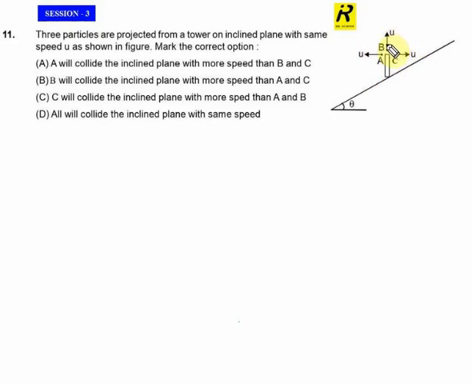First of all, I think about the second particle, B. In this picture, it is very clear that B is thrown up with the velocity u. As we know, when this particle comes back, it comes back with the same velocity and hits the plane. That means B will hit the inclined plane with the same velocity u. So no change in the speed.